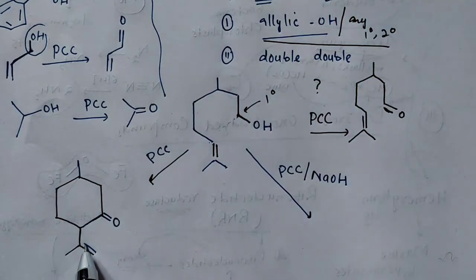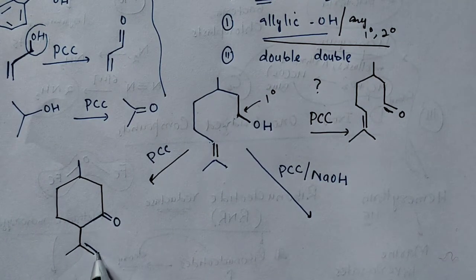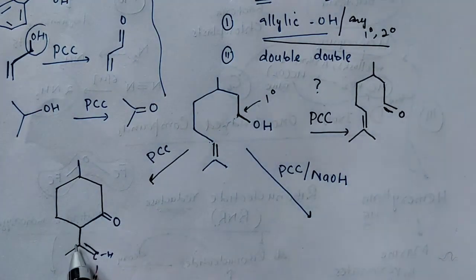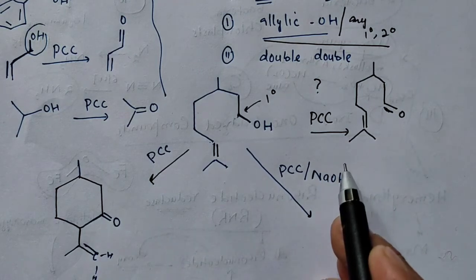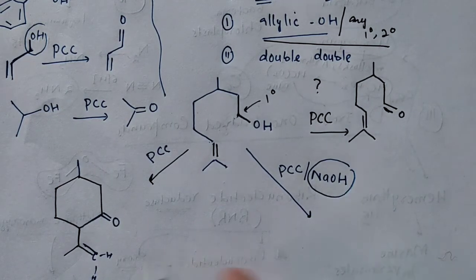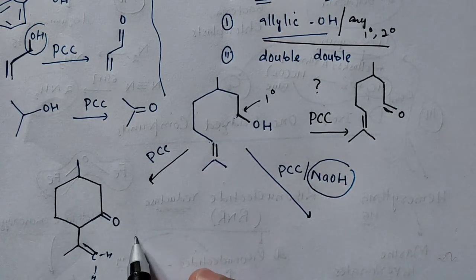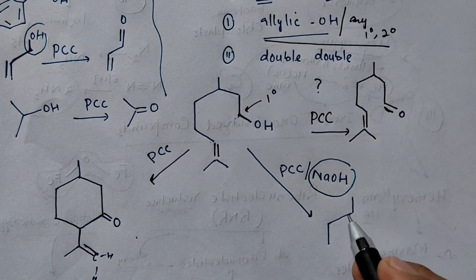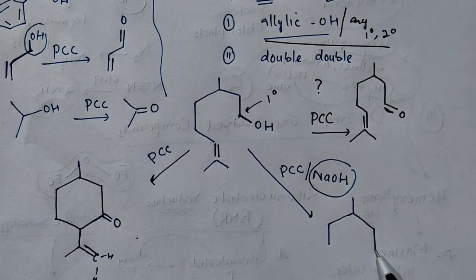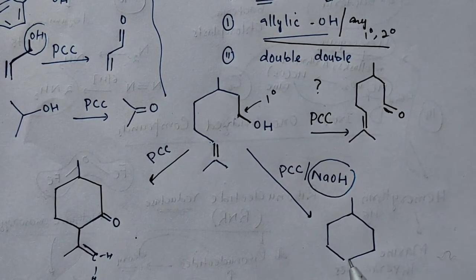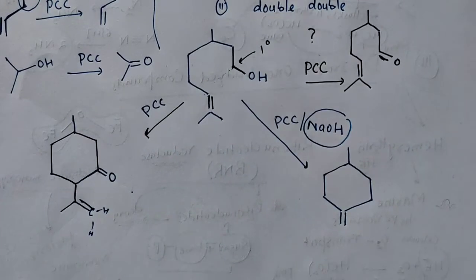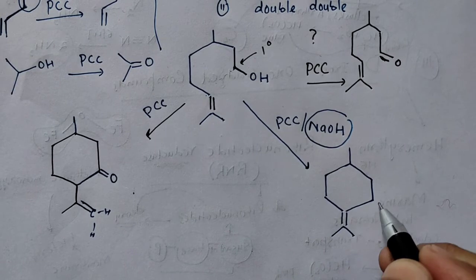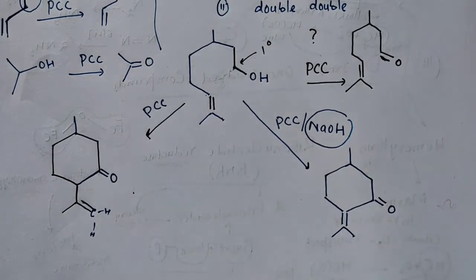कि ये जो आपका double bond, if you talk about this double bond, it's attached to a carbon. यहाँ पे it is HH. So it's basically less substituted. If you put this double bond here, it becomes more substituted. So in presence of sodium hydroxide, this compound gets isomerized. So the less substituted double bond gets converted to a more substituted one. The rest will be the same. So by using sodium hydroxide, we'll get a more substituted product. That's it. So this is your more substituted product.